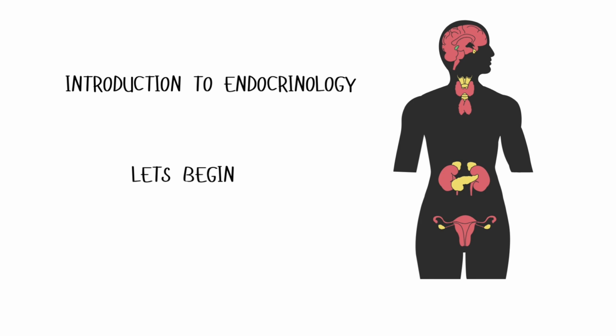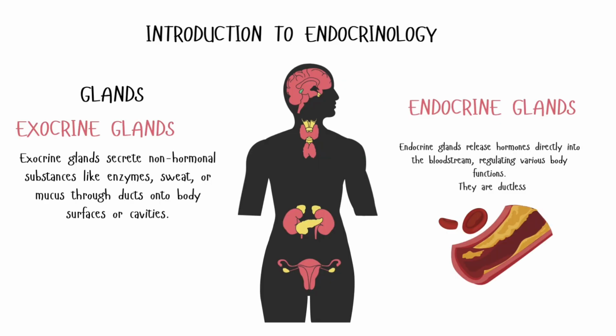Today we will explore the endocrine system and understand how the pituitary gland, also known as the master gland, controls other glands in the body. Please pay close attention throughout and let's get started. First, let's understand what glands are.